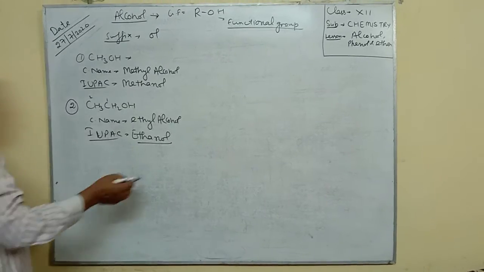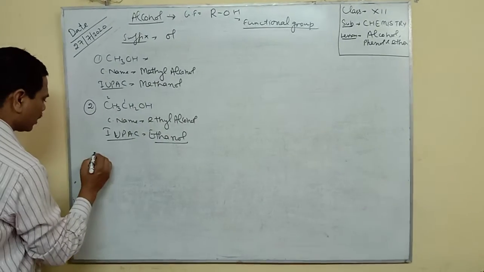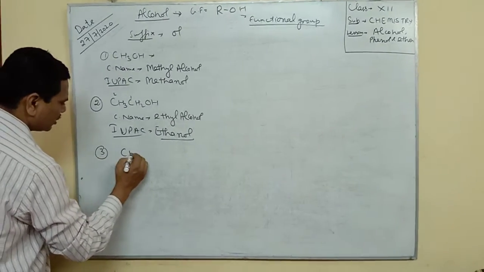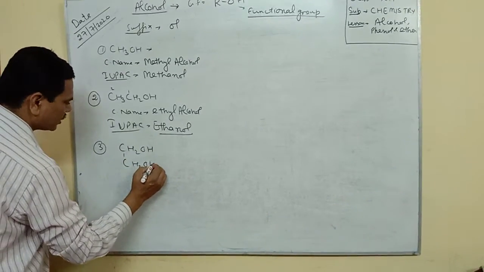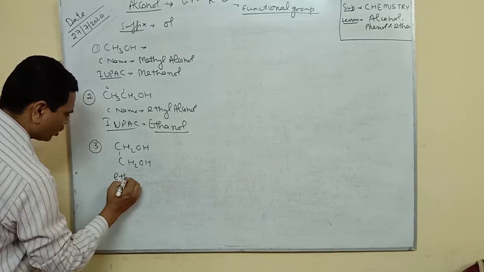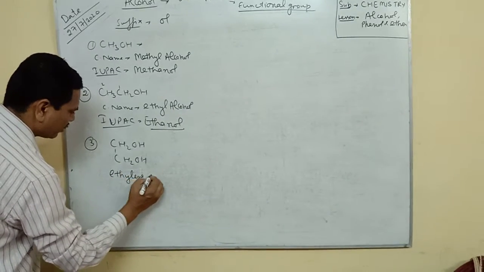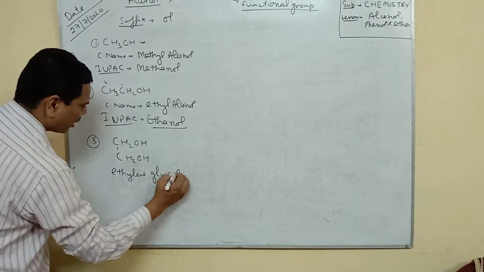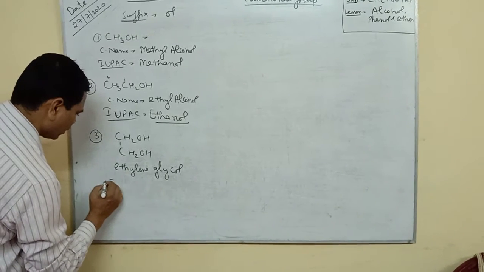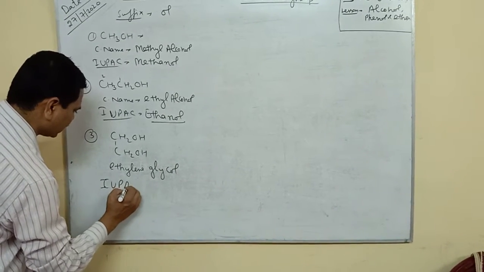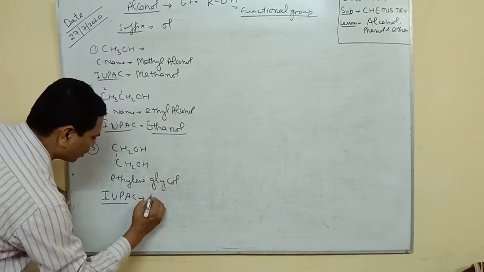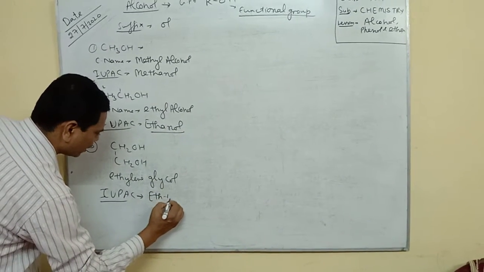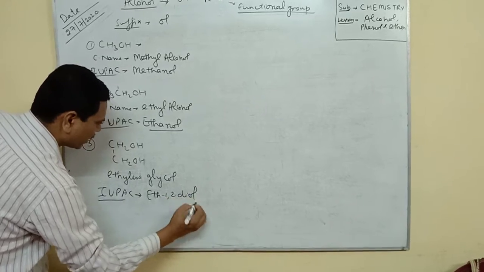And you have to study in detail about methanol and other alcohols, just like CH2OH-CH2OH. The common name is ethylene glycol, but its IUPAC name will be, as there are two carbon atoms and two functional groups, ethane-1,2-diol.